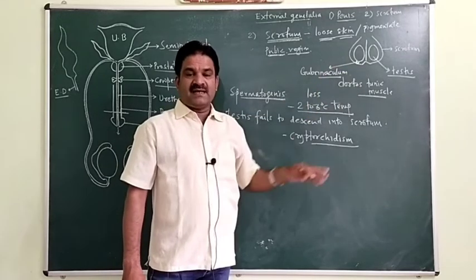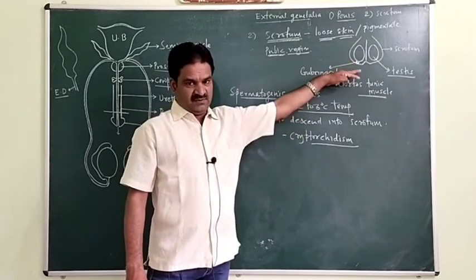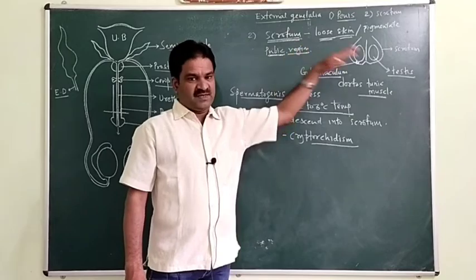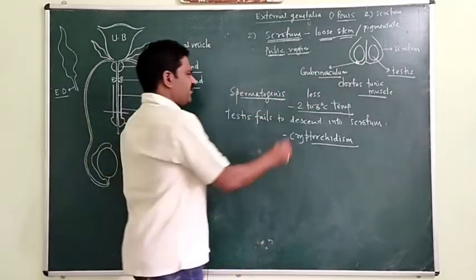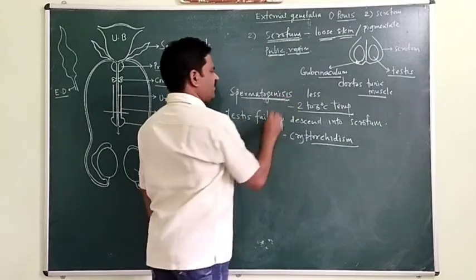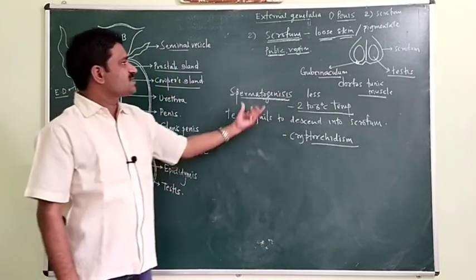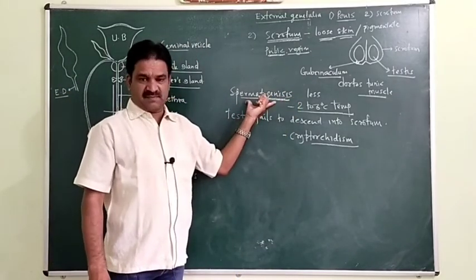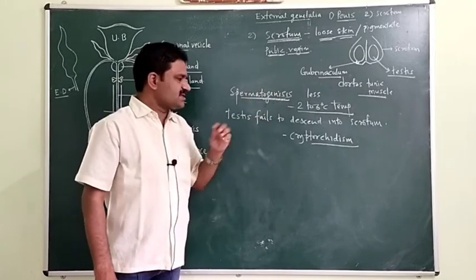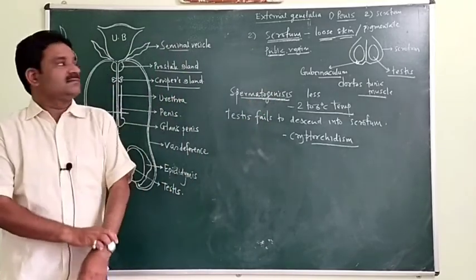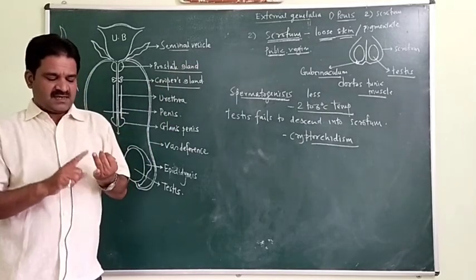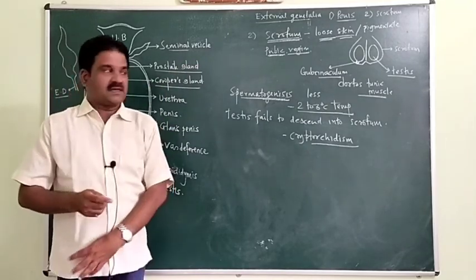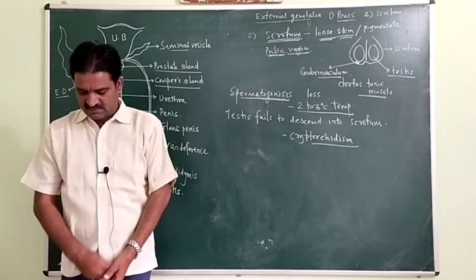Okay, that's why testes are located in the scrotum for the formation of sperms. The process of formation of sperm is called spermatogenesis. This is regarding the external genitalia. First one is the penis, and second one is the scrotum. Okay. Thank you.